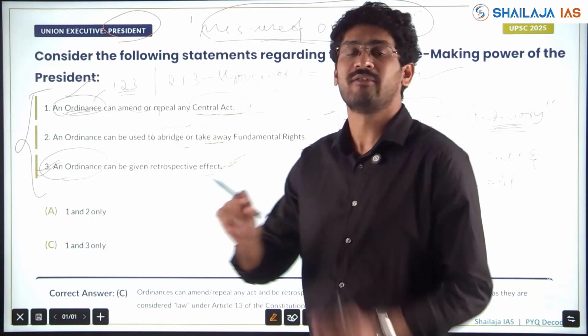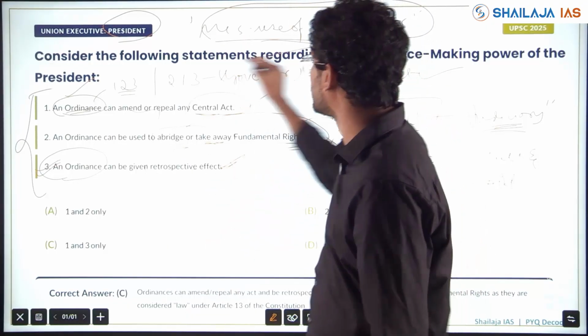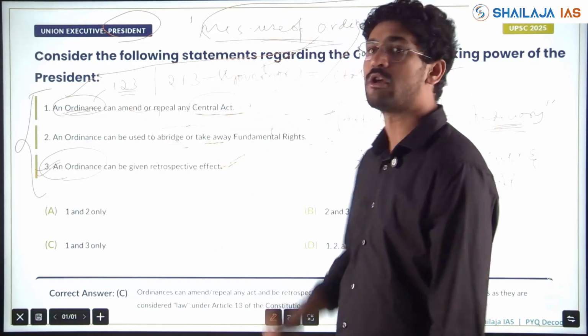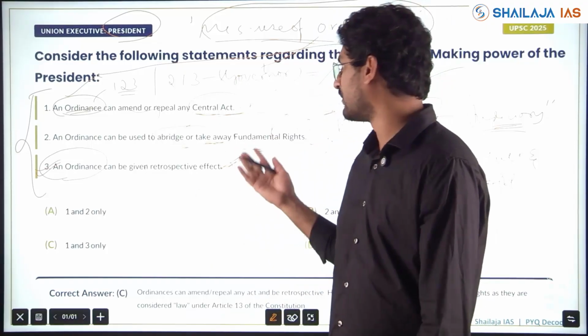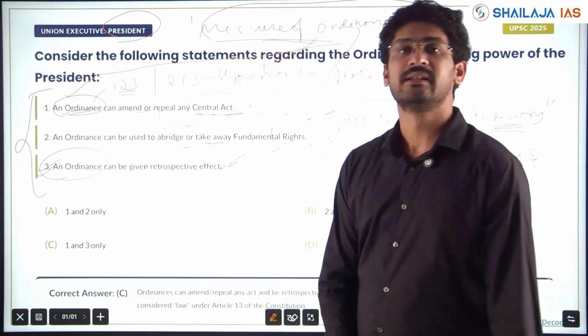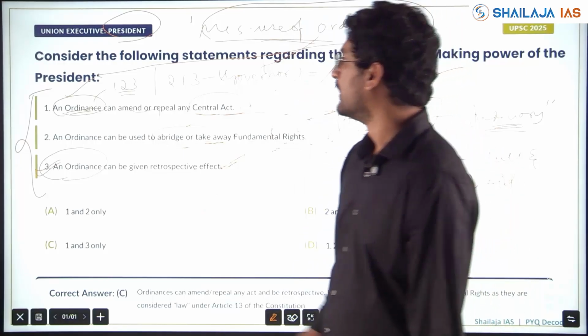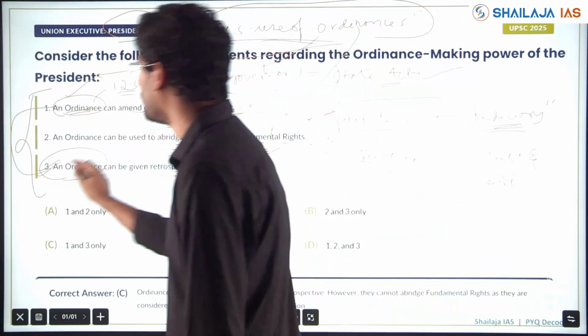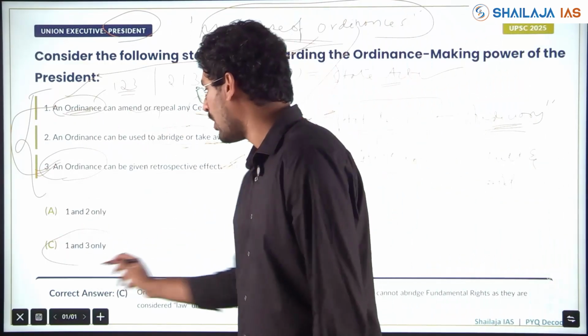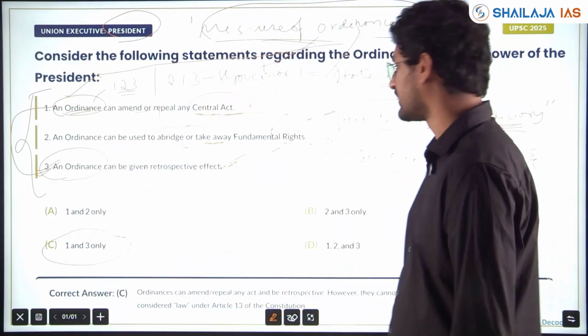Only one question will not come on a single ordinance. Ordinance is linked to President, it can be linked to Governor, it can be linked to what all an ordinance can do with respect to fundamental rights, with respect to acts. This is how you decode a question. So how many statements are correct? 2 are right. Which are those? 1 and 3. Here the answer is option C. Last year this question was asked.